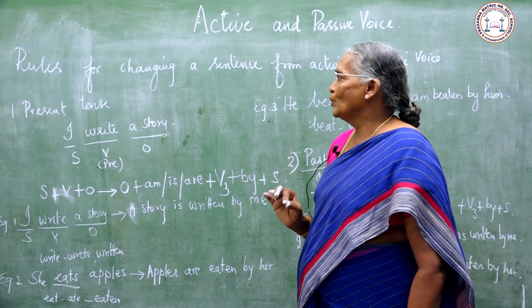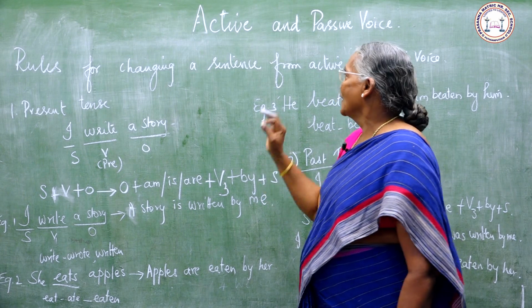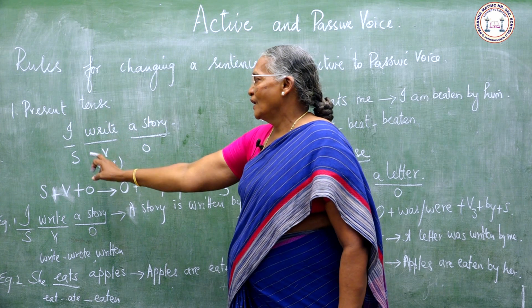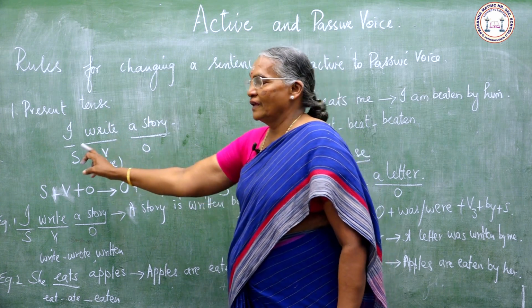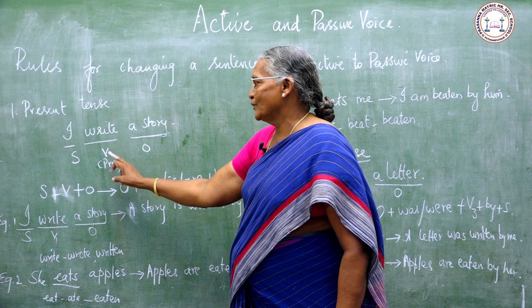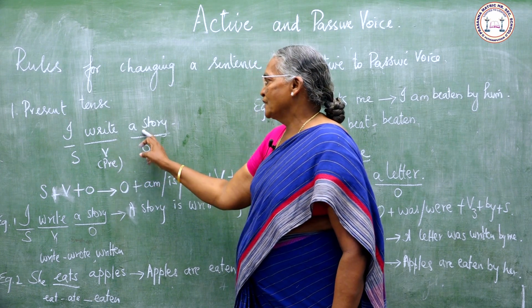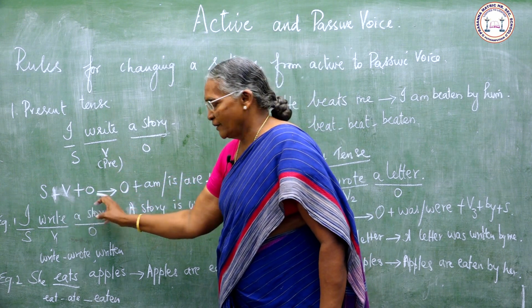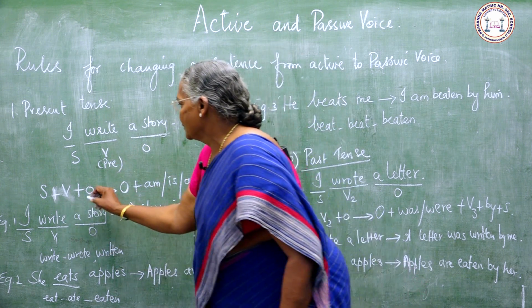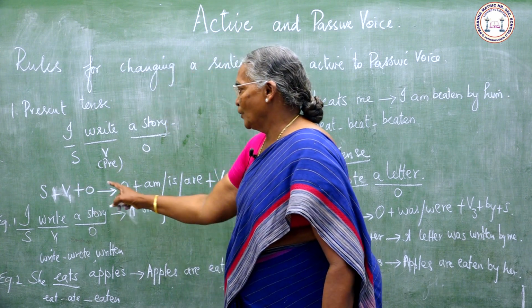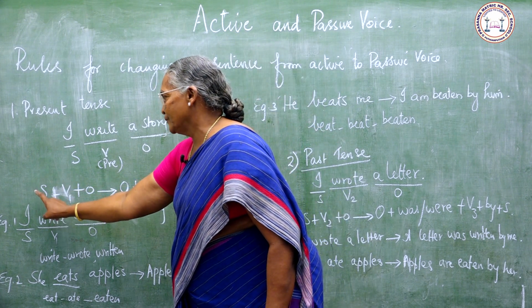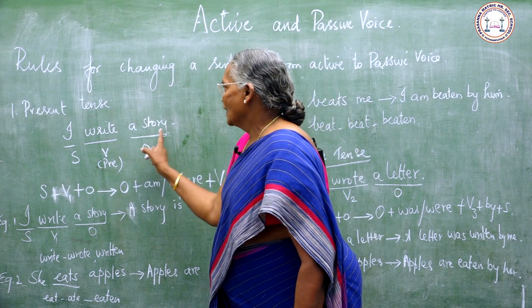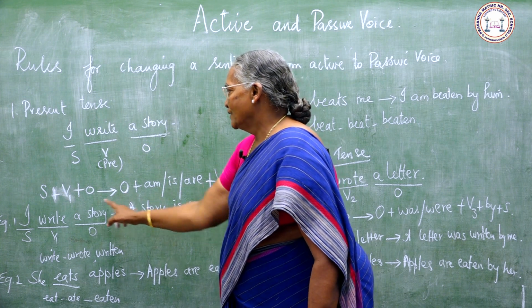We shall see the rules for changing a sentence from active voice to passive voice. The first rule: I write a story. I is the subject, write is the verb, present tense. A story is the object. Here, subject plus verb 1 plus object: the object will take the place of the subject and the subject will take the place of the object.